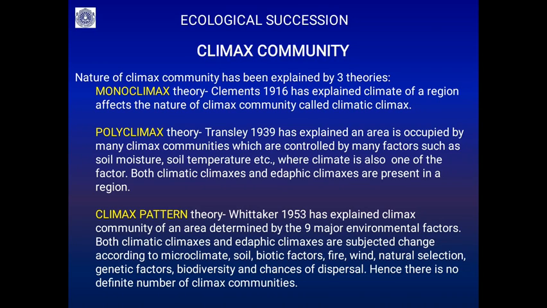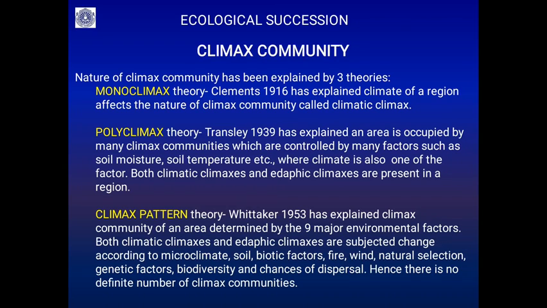Monoclimax theory: Clements in 1916 explained that the climate of a region affects the nature of the climax community, called the climatic climax. Polyclimax theory: Tansley in 1939 explained that the area is occupied by many climax communities which are controlled by many factors such as soil moisture, soil temperature, where climate is also one of the factors.